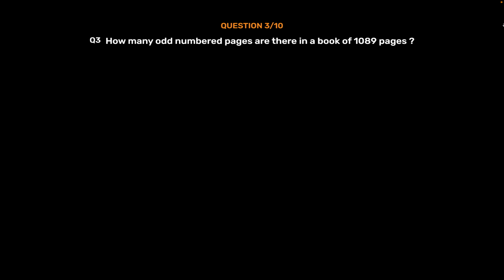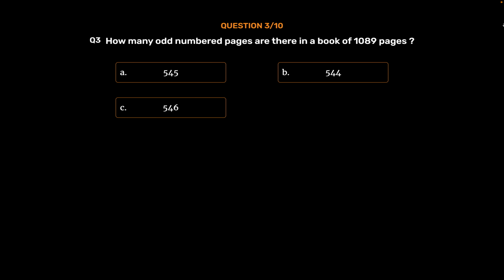Question number 3. How many odd numbered pages are there in a book of 1089 pages? Option A 545, Option B 544, Option C 546, Option D 542. The correct answer is Option A 545.